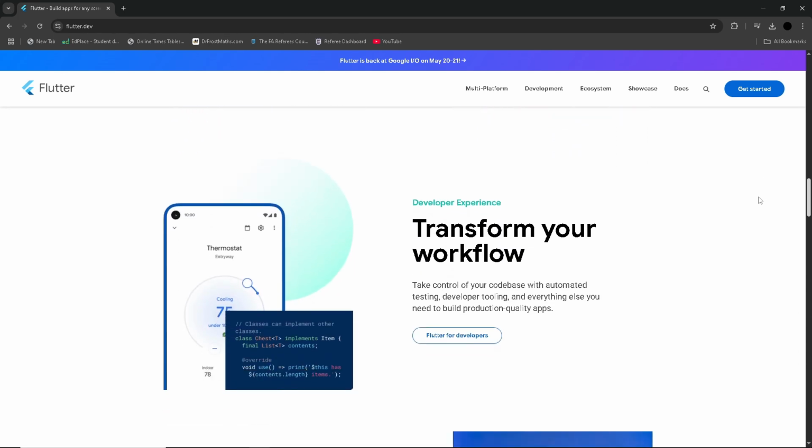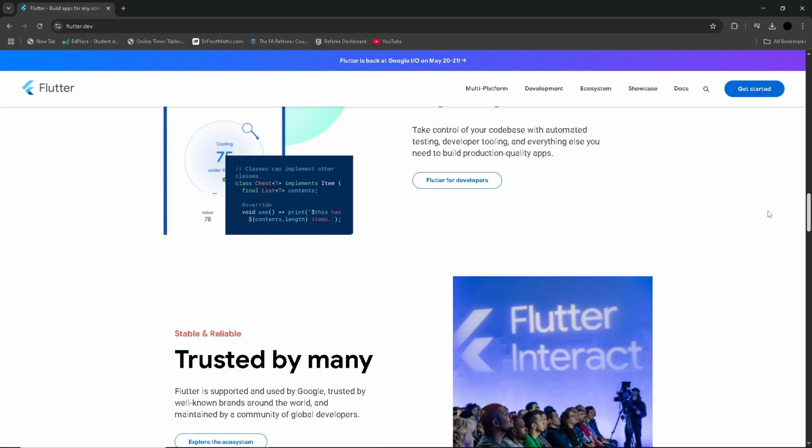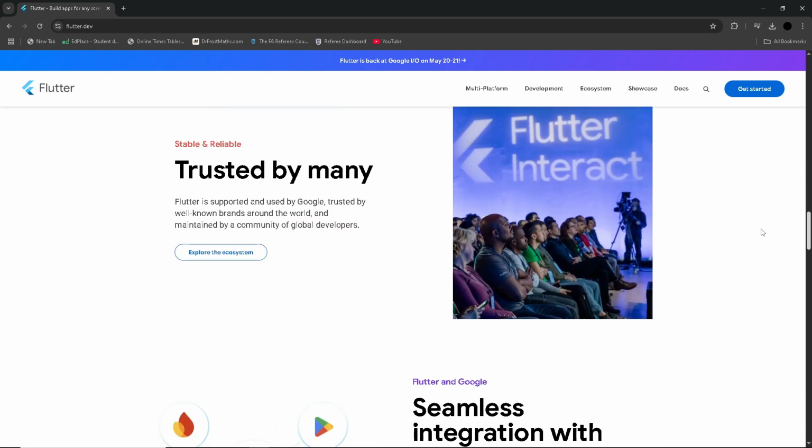Dart is the programming language used in Flutter, offering a reactive-style development. Flutter is ideal for building mobile apps and high-performance applications.